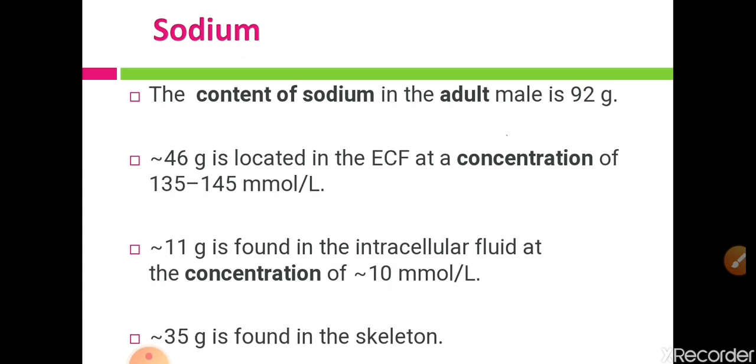Approximately 35 gram out of 92 grams of sodium is found in the skeleton, that means in the bones. So 46 gram is present in ECF, 11 gram present in ICF, and approximately 35 grams present in the skeleton, and total content of sodium in the adult male is 92 gram.